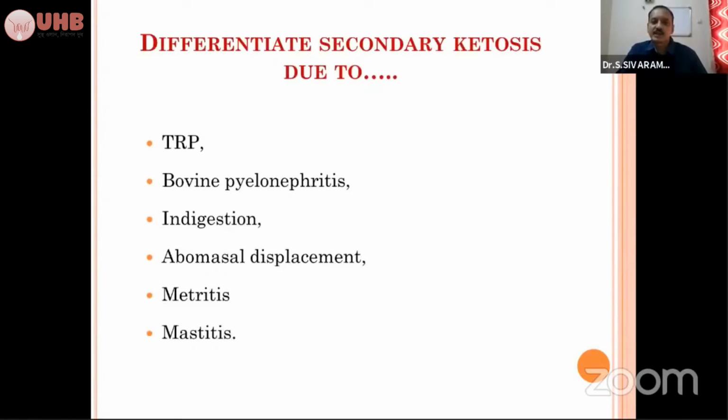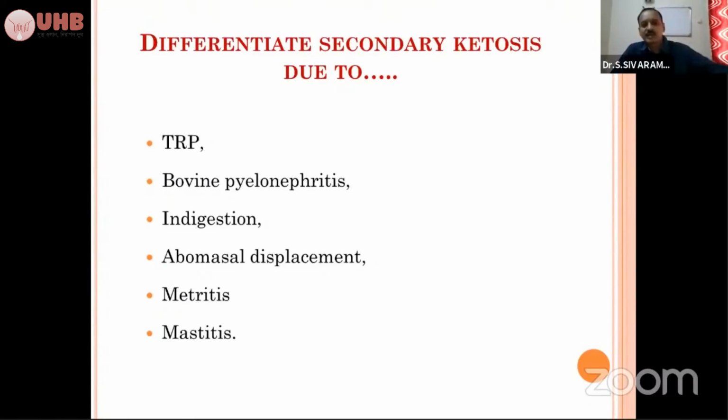So how to differentiate the secondary ketosis due to other conditions? Suppose we are treating a case of ketosis, but it is not responding. One day it is responding, again it is recurring. The second day it's not taking feed. Then you have to think about secondary ketosis due to traumatic reticuloperitonitis, abomasal displacement, metritis, mastitis. You have to keep all these in mind, and you have to go for the clinical examination.